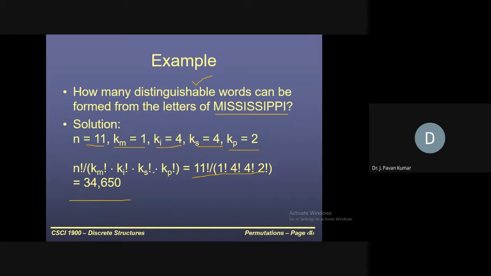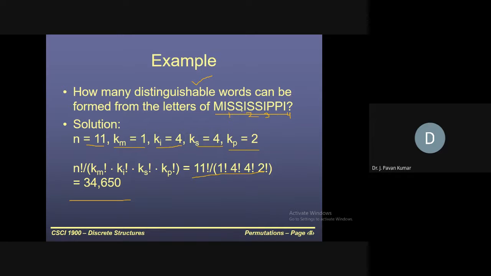Why we divide by km factorial, ki factorial and so on is, as we have seen earlier, we can distinguish E1, E2, I1, I2, I3, I4 like this. But whatever words can be formed with these letters will be indistinguishable from some of the other words, because I1 equals I2 equals I3 equals I4.